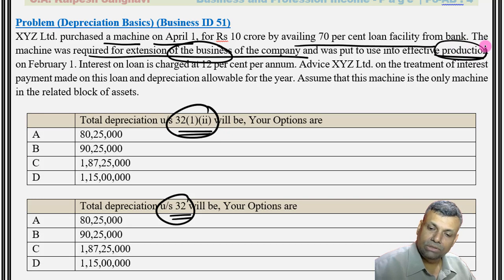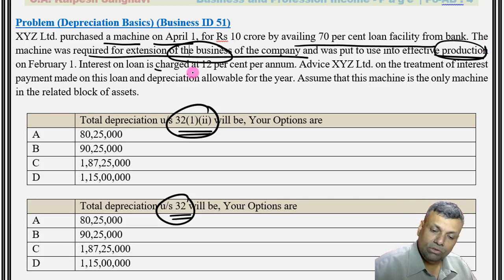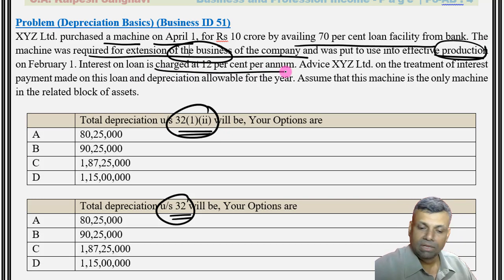So this word production could give some hint that you are into some sort of manufacturing, and so I may think that even additional depreciation may be available, but I don't know. Now, interest on the loan is charged at the rate of 12% per annum, and they have already got it on April 1. So whether the interest on capital borrowed has to be capitalized with the cost of the asset, or the interest will be allowable as a normal finance cost.